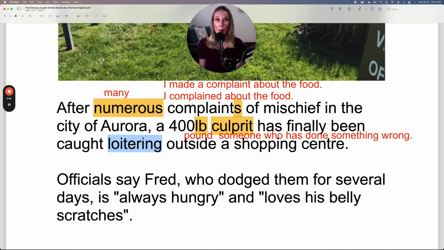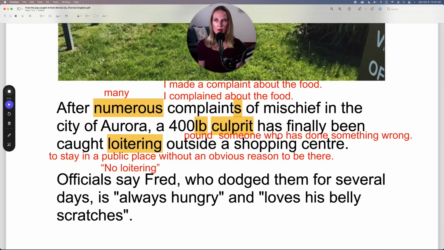Let's talk about this verb to loiter. Loiter is the verb. Notice that pronunciation. Loiter, loiter. Now, when you loiter, you stay in a public place. This could be a mall, a restaurant, a school, without an obvious reason to be there. Well, what's the obvious reason to be at a mall? To purchase something.